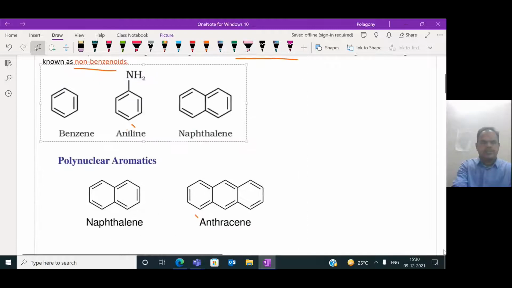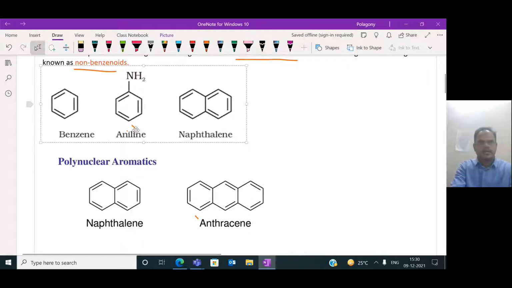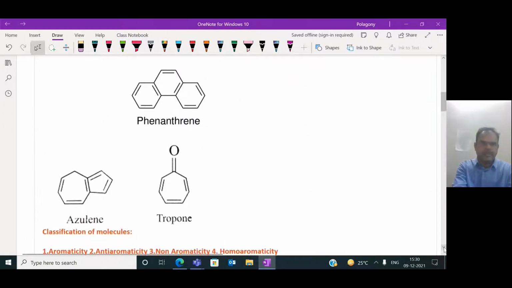Examples: benzene, aniline, naphthalene and anthracene come under benzenoid compounds, having the benzene ring as the main unit. These are also otherwise called polynuclear aromatic compounds. Now for non-benzenoid compounds, we can write azulene, which is a non-benzenoid compound, and tropolone or tropone. Tropone is a non-benzenoid compound, an example of a compound not having the benzene ring.